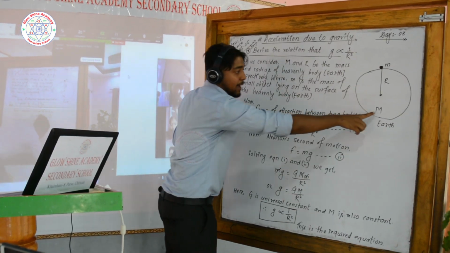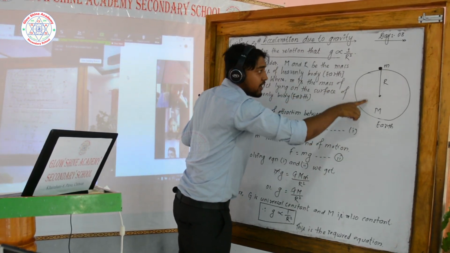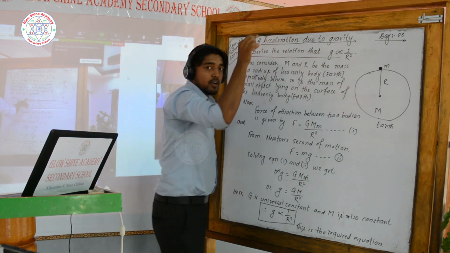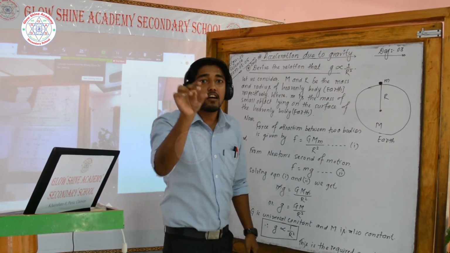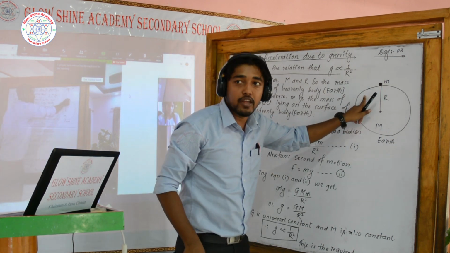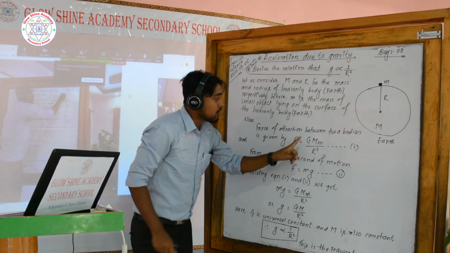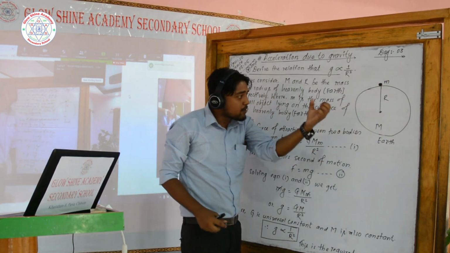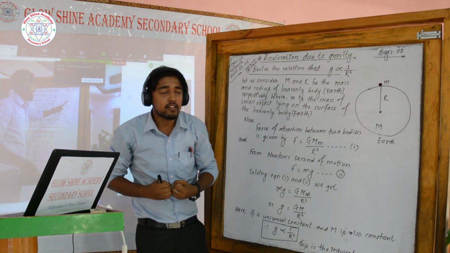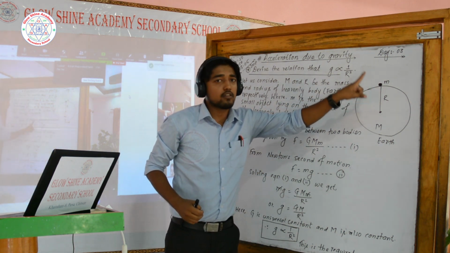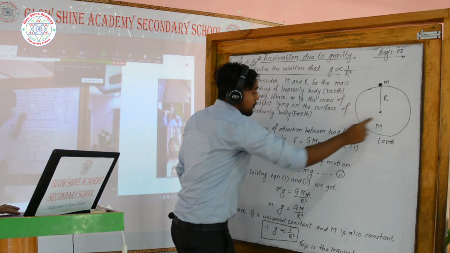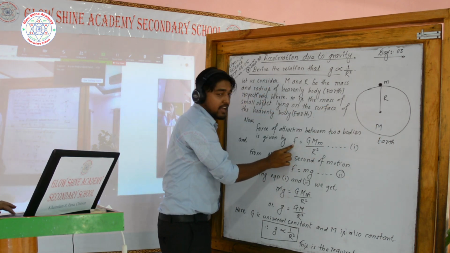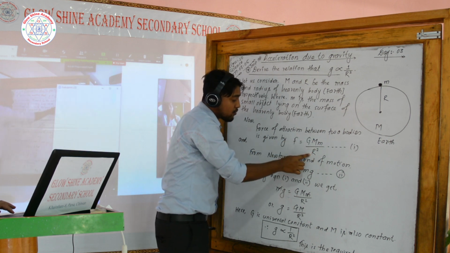Capital M is the mass of the heavenly body, R is the radius of the heavenly body, and small m is the mass of the small object lying on the surface of the heavenly body. There is a force of attraction between the heavenly body Earth and the mass lying on its surface. This force of attraction is given by the formula F equals GMm by R square.